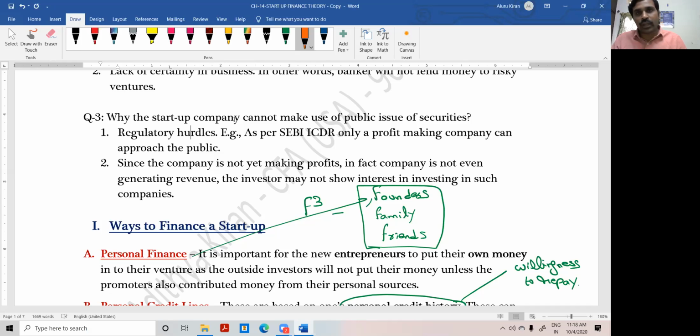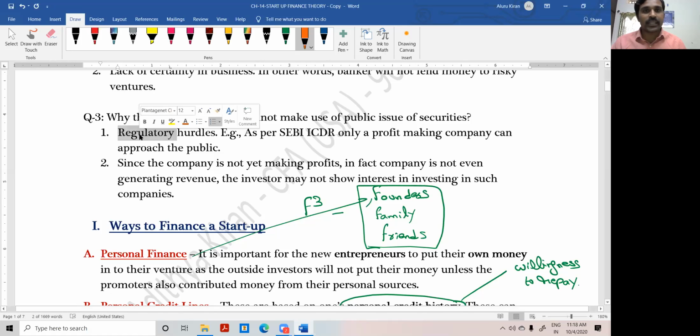Communication skills. Okay, communication skills in the sense not only English. When I say communication skills, most of the CA students confuse it with English knowledge only. It is not only English knowledge. You may be very good at English, but the presentation is very important. How good you are at presentation, how you are presenting. Okay, that is the point. Presentation skills are also important.